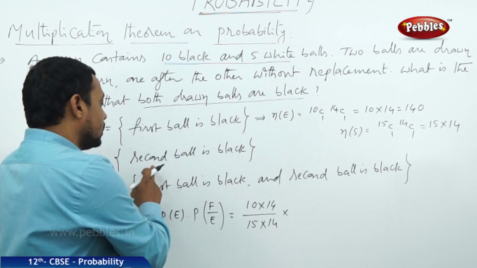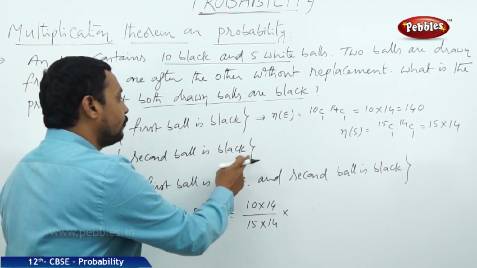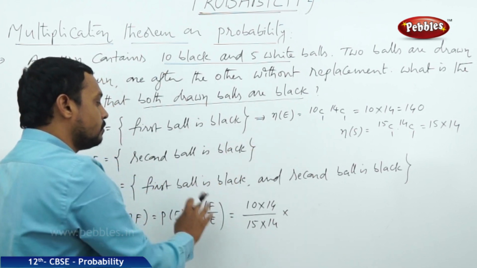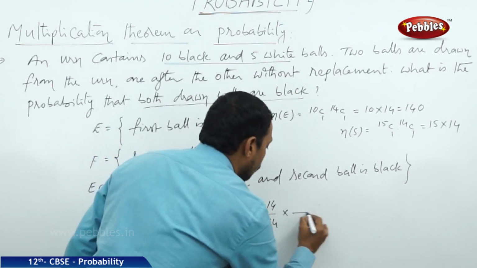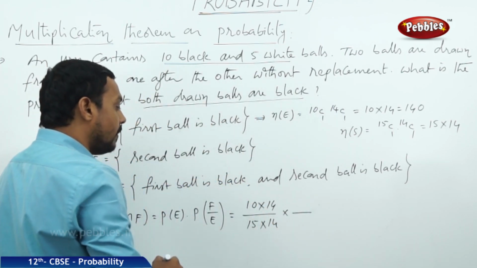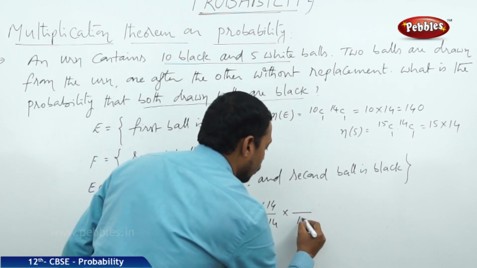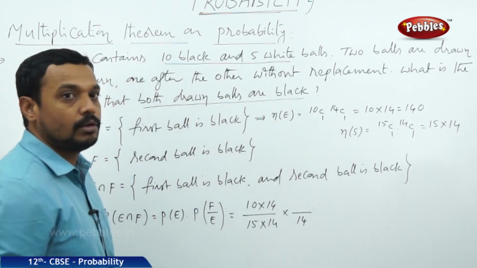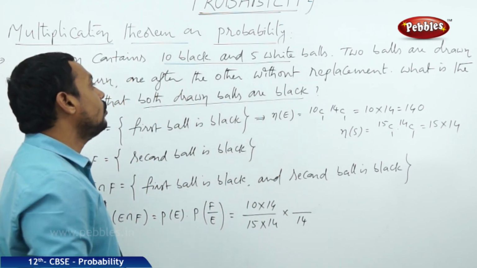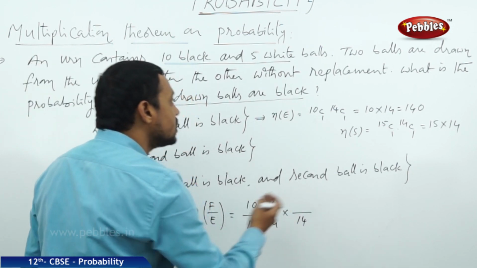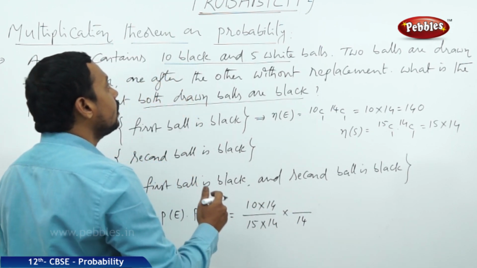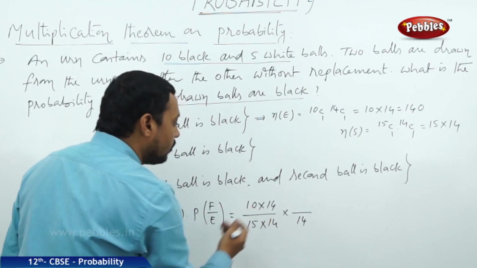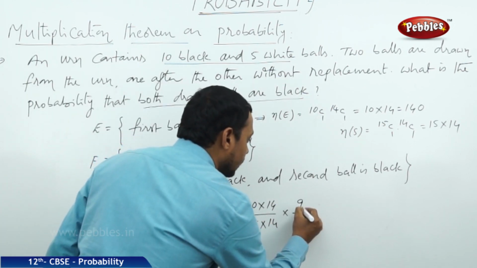It is that the second ball is black if it is known that the first ball is black. So the total number of balls in the bag is equal to 14 only, because we have taken one black ball. Now the second ball is also a black ball. The total number of black balls after taking one black ball is equal to 9.